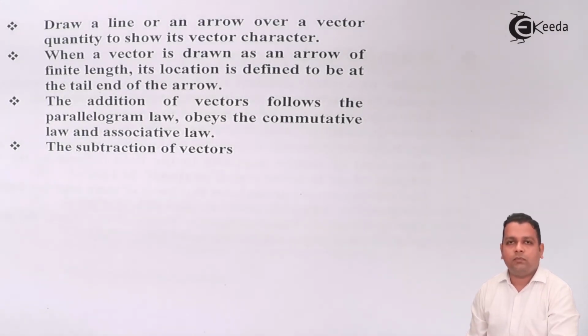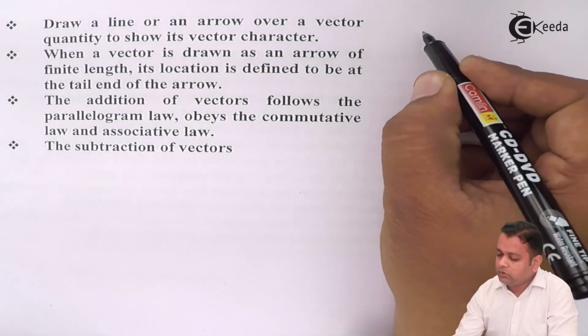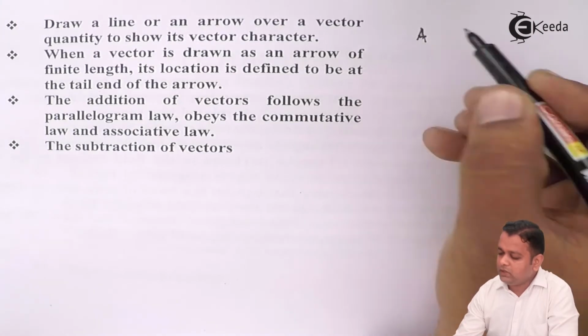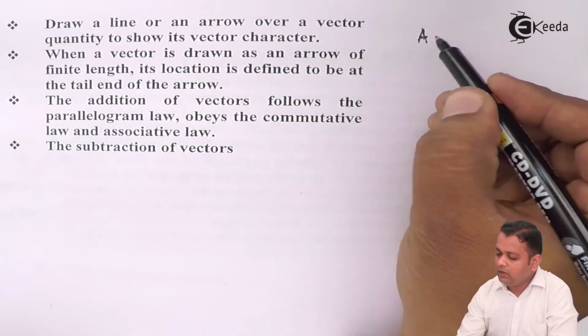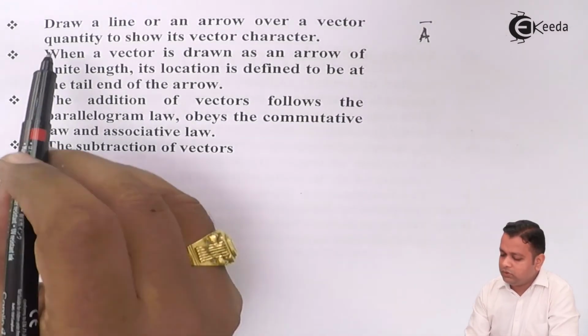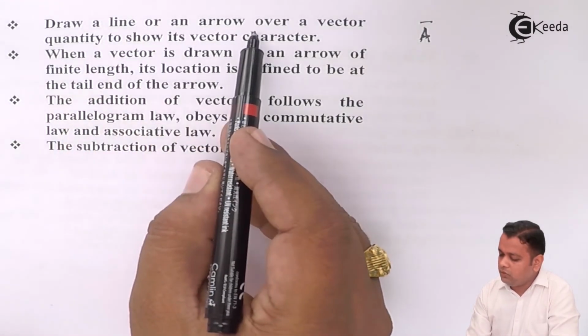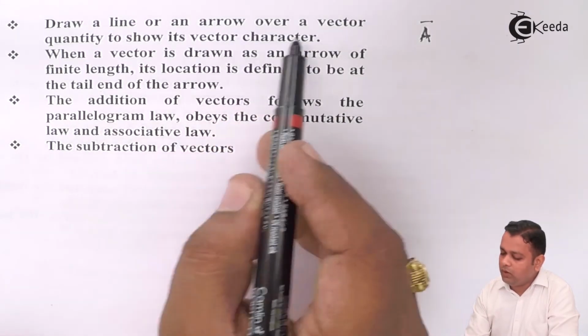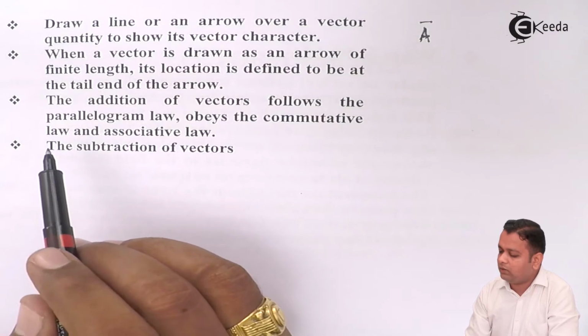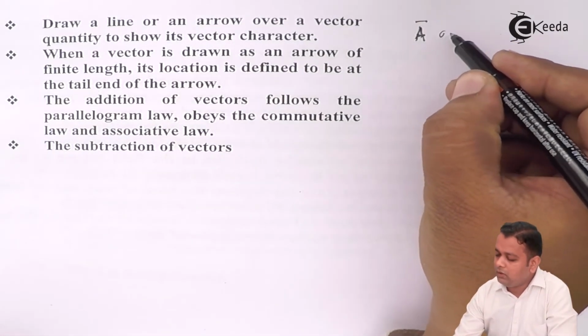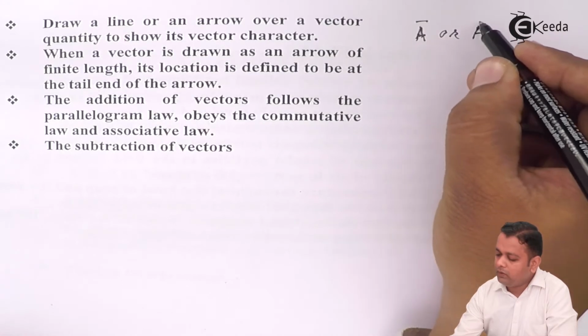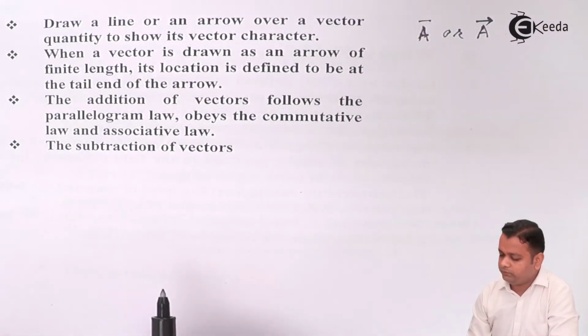Now what about the mathematical representation of the vector on paper? We generally use capital alphabets to represent a vector along with a bar over its head. For example, suppose capital A represents a vector, so capital A should possess a bar over it. Or we can draw an arrow. An arrow is also permissible over the vector quantity to show its vector nature. Either a bar or an arrow over its head.